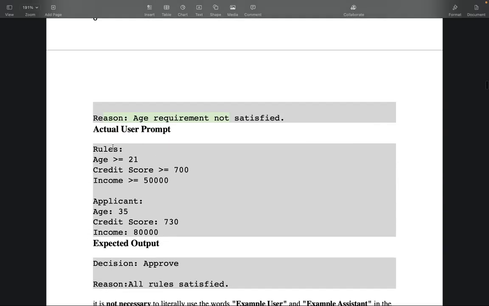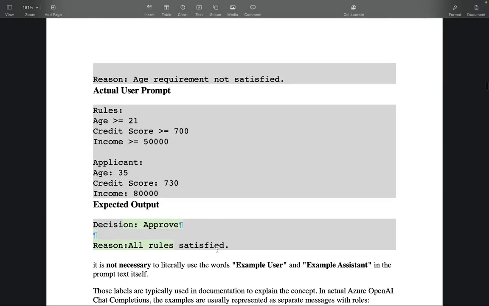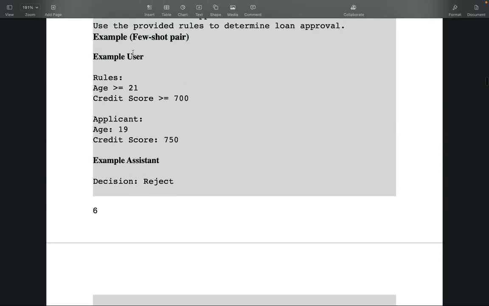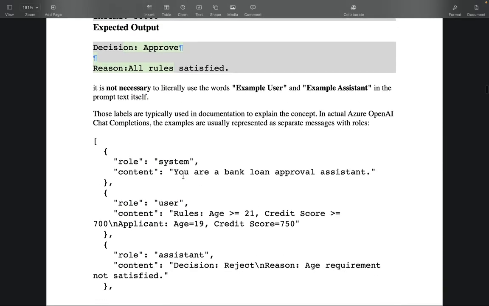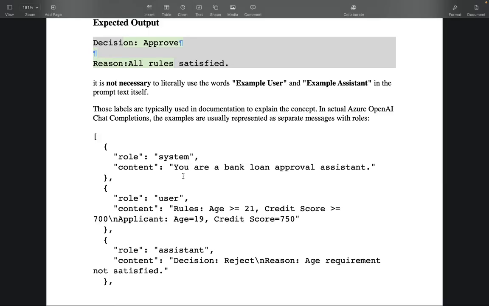And then you're sending the actual user prompt, all the applied rules and applicant data, and then you will get the result from the LLM. Like I have just used here example user, example assistant. You need not use these words in the prompt itself. Those labels are typically used in documentation to explain the concept.